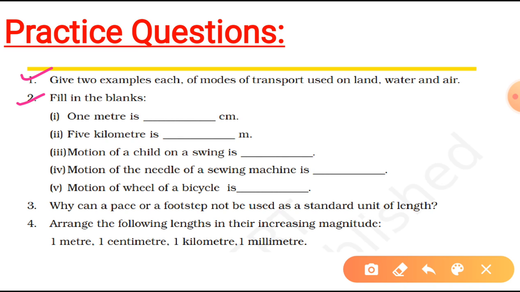It's a fill in the blanks, and the first part is 1 meter is dash centimeter, and we know that 1 meter has been divided into 100 divisions, and that gives us the answer 100. So I have written it. 1 meter is 100 centimeter. Now next one. 5 kilometer is dash meter. Students, 1 kilometer, okay, is equal to 1000 meter. If 1 kilometer is equal to 1000 meter, then 5 kilometer we can easily tell it will be 5000. So let me write